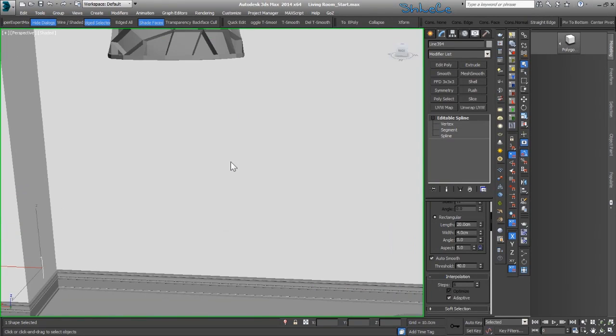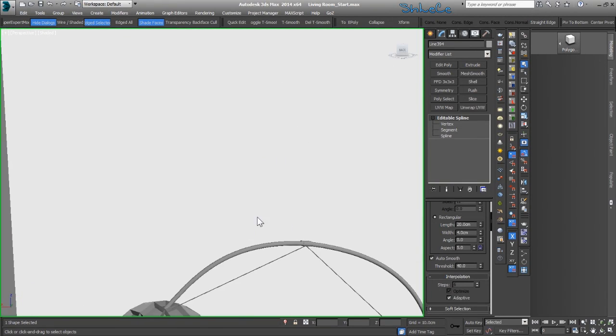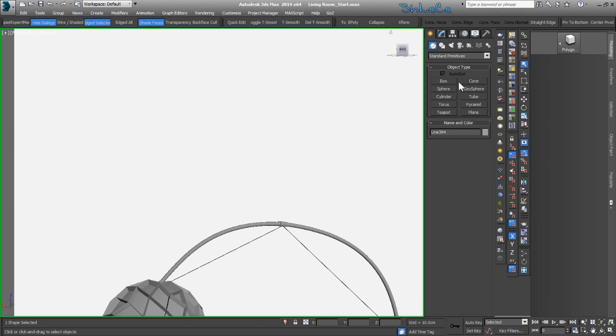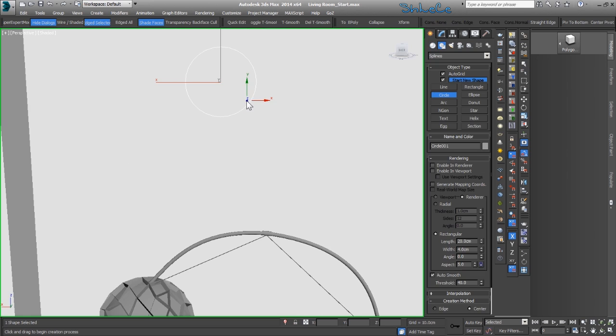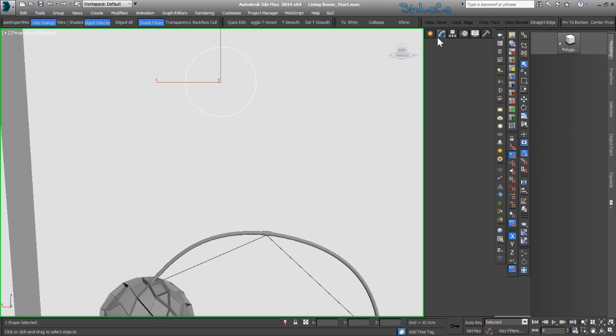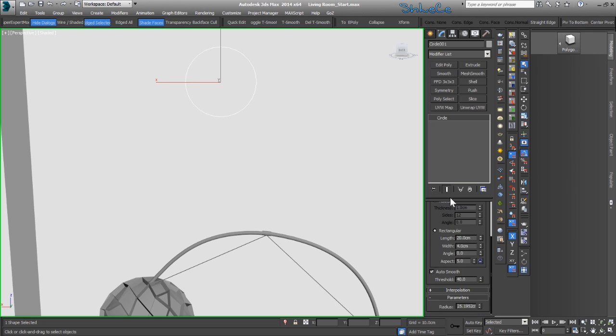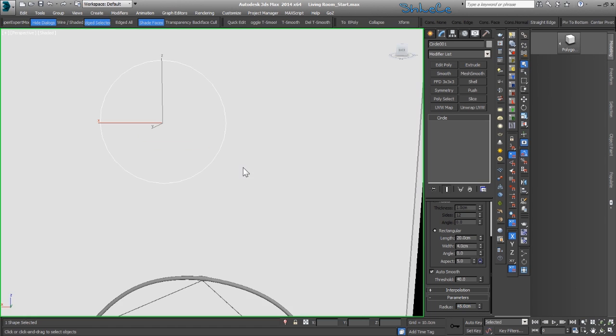Okay, now let's go for the wall clock. I'm gonna start by creating a cylinder, or rather circle, on the wall. Okay, let's just make it bigger. Let's go to radius, and I'm gonna make it about 45 centimeters. So this should be fine.